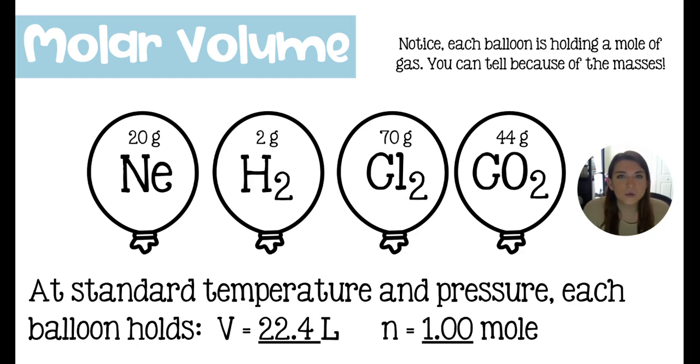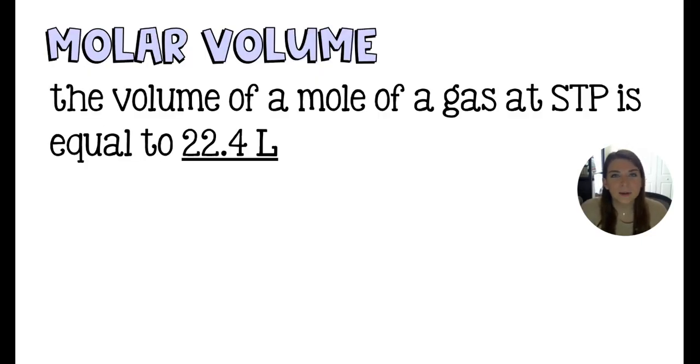And that led him to the concept of a molar volume. So again, it doesn't matter the identity of a gas, but if you have 1 mole of that gas, it will occupy 22.4 liters of space. Once more, this does not depend on the identity of the gas.